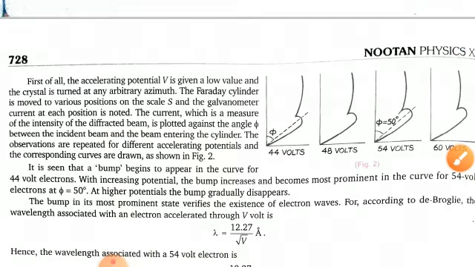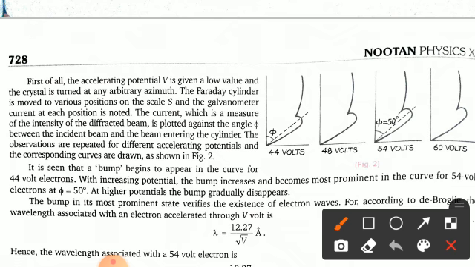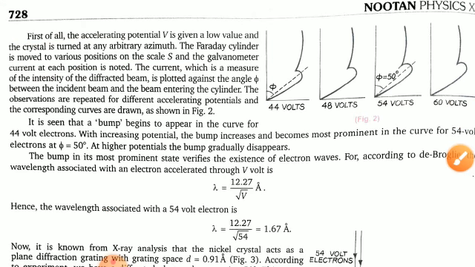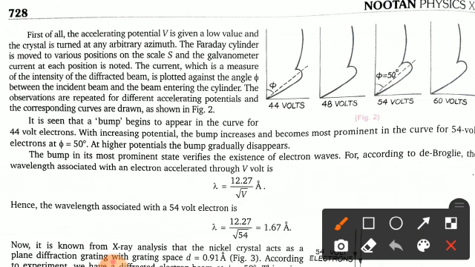Clear? So now here you can see these are the graphs given in figure number 2. So what's going on? First of all, the accelerating potential V is given a low value and the crystal is turned at an arbitrary azimuth. The Faraday cylinder is moved to various positions on the scale S and the galvanometer current at each position is noted. Now the current, which is a measure of the intensity of the diffracted beam, is plotted against the angle phi between the incident beam and the beam entering the cylinder. The observations are repeated for different accelerating potentials. Clear? The corresponding curves are drawn in figure number 2.